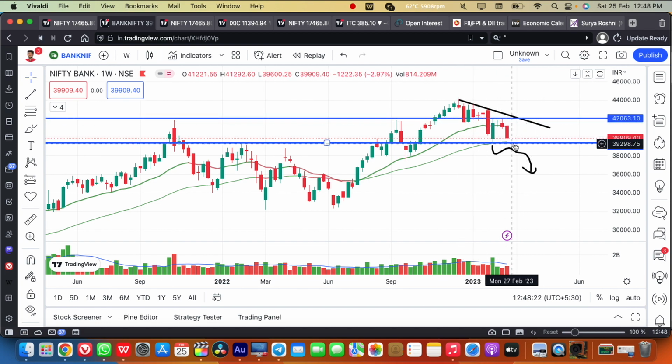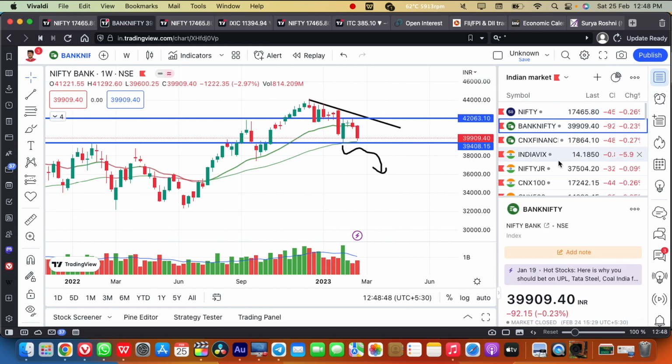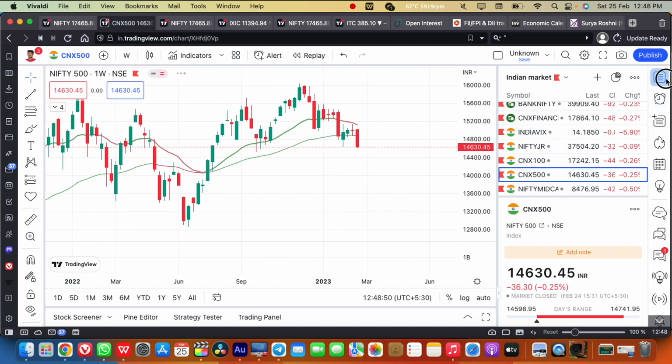Any breakdown below the 39,400 level, you can take short positions, or else you can stay away from the market. If you have existing positions, then you can sell those positions and stay away from the market until it shows positive momentum. It depends on the individual stock. I am not recommending you to suddenly sell, but it definitely depends on your risk appetite as well. So coming to the broader market analysis, as I told you, coming to the Nifty 500 level.